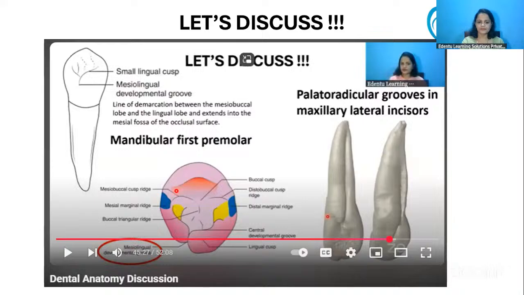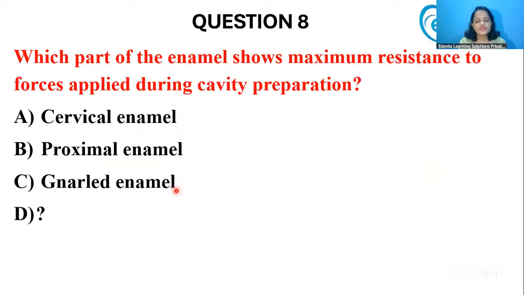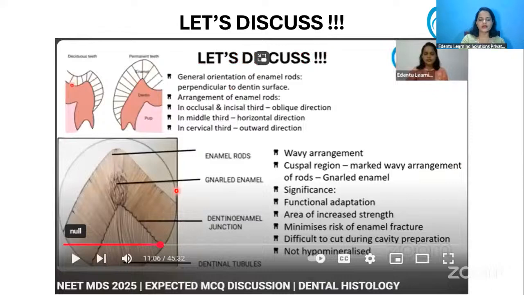Now next is, which part of the enamel shows maximum resistance to forces applied during cavity preparation? Is it cervical enamel, proximal enamel, or gnarled enamel? Yes, it is option C, gnarled enamel. So what do we mean by gnarled enamel? Usually, this is the general orientation of the enamel rods in the deciduous and permanent teeth.